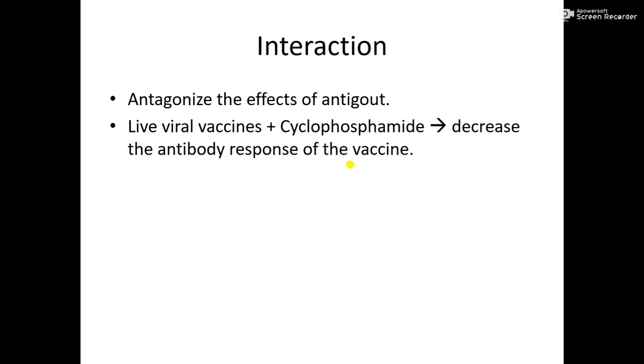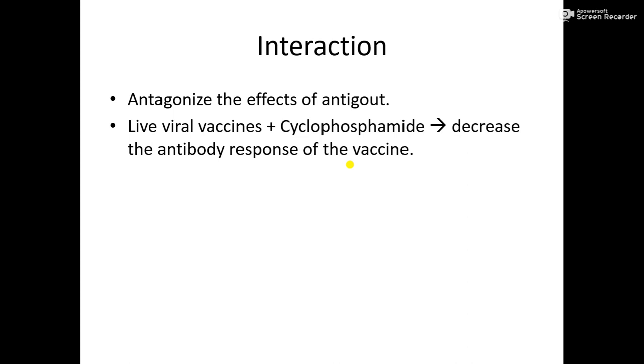Okay, now come to drug interaction. This is one of the major issues reported with the use of multiple drugs.